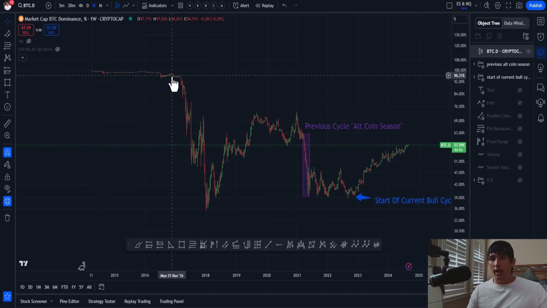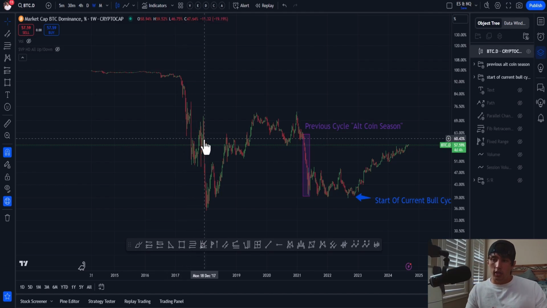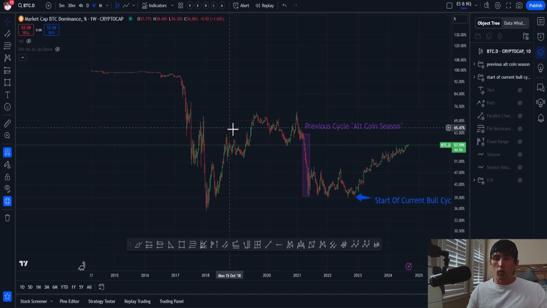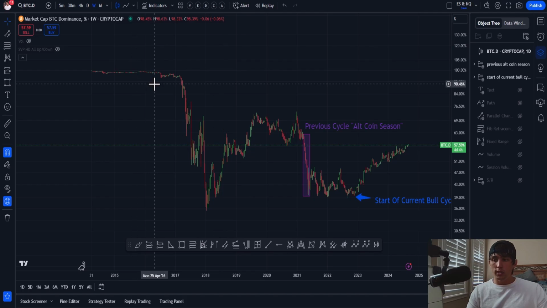We can see how once Ethereum and these other blockchains were created, the Bitcoin dominance chart just completely tanked. And I think that's a theme that we're going to continue to see across multiple bull cycles, where Bitcoin dominance will continue to downtrend. And that's because as the cryptocurrency ecosystem evolves, it is going to become more and more diverse with each bull cycle, because each bull cycle we've seen more and more cryptocurrencies be birthed. And I think that's very important.